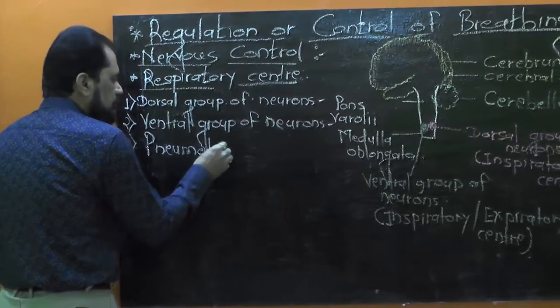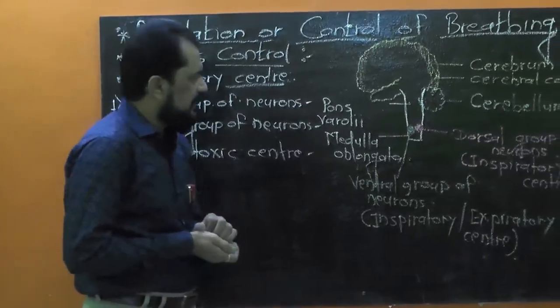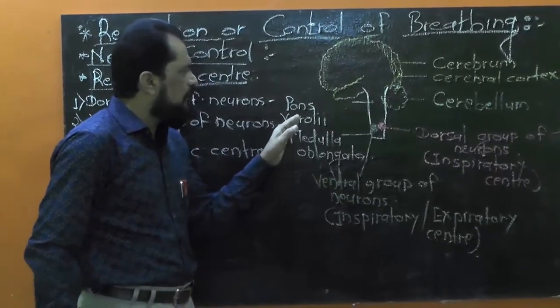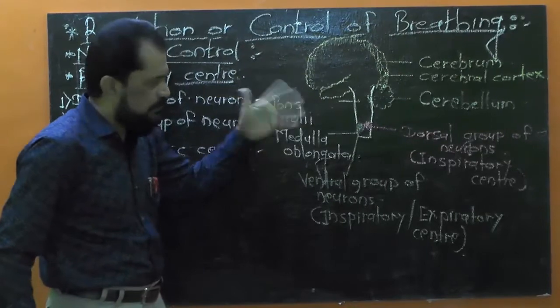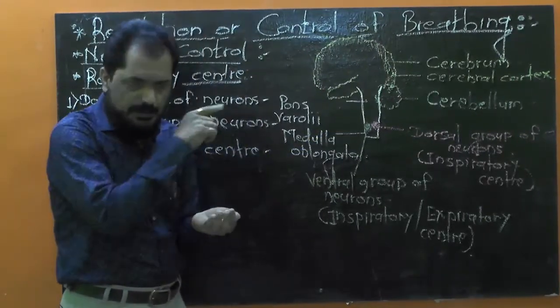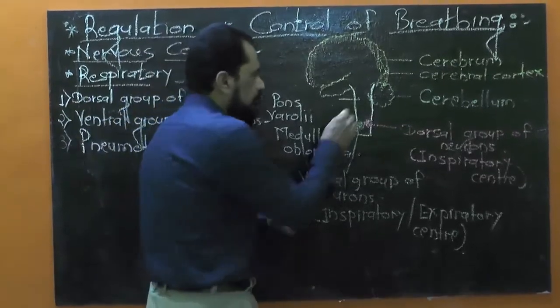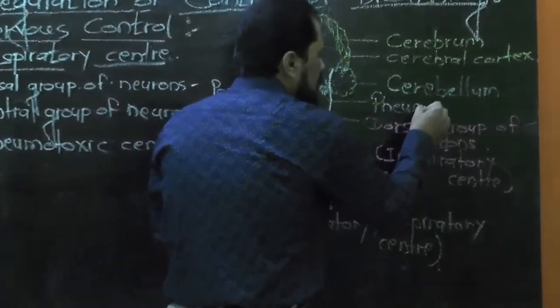Third type, pneumotoxic center. This center is present in the dorsal portion of pons varolii. You know, here I have shown this much part as pons varolii. Dorsal portion of pons varolii. Look at the diagram. Here, pneumotoxic center.